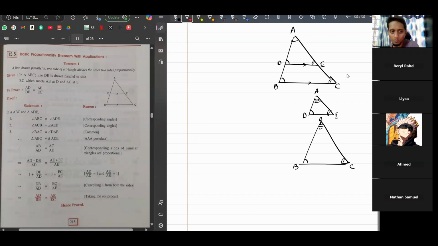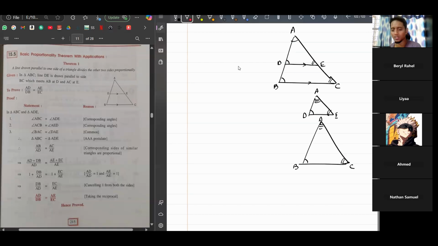Okay. So when we are doing basic proportionality theorem, we don't need to prove that the two triangles are similar. We just write BPT, basic proportionality theorem. Okay. And what does basic proportionality theorem state? That AD upon DB is equal to AE upon EC. Okay.